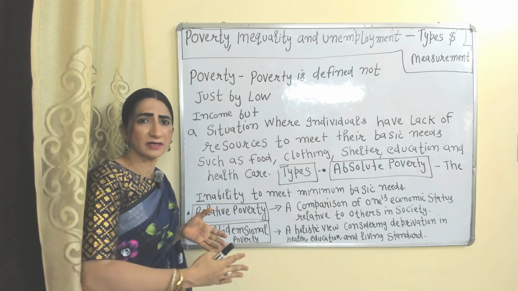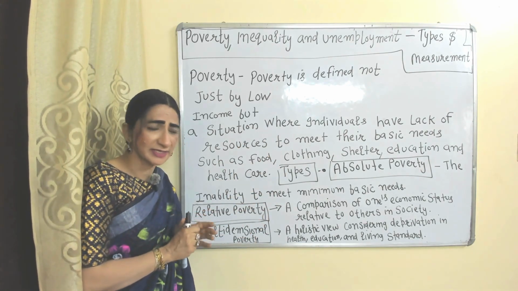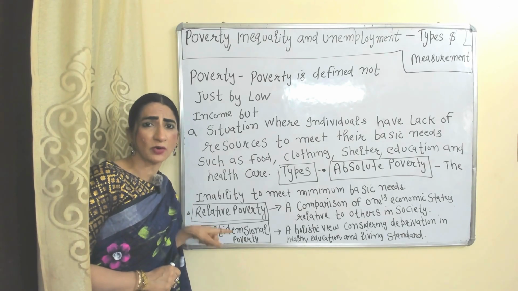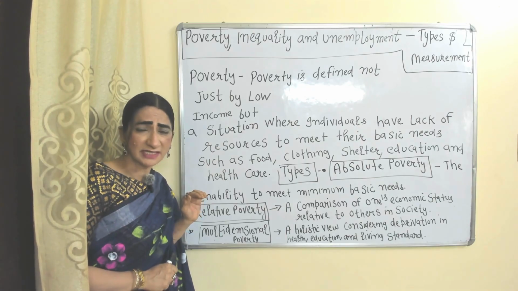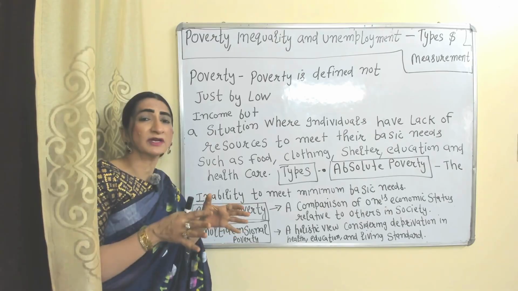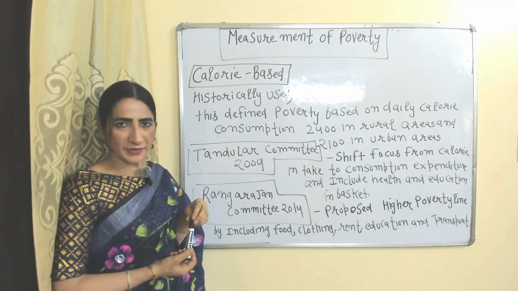When you compare one person's economic status with other people in society, it is called relative poverty. Multi-dimensional poverty is a holistic view of poverty, considering deprivation from health, good education, and even being unable to maintain a proper standard of living. How to measure poverty?